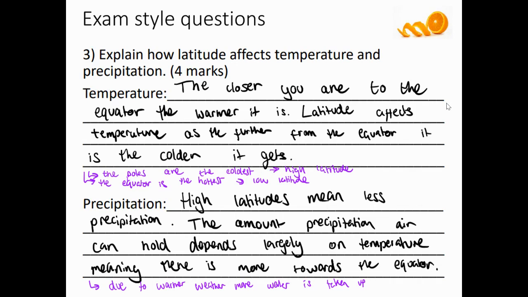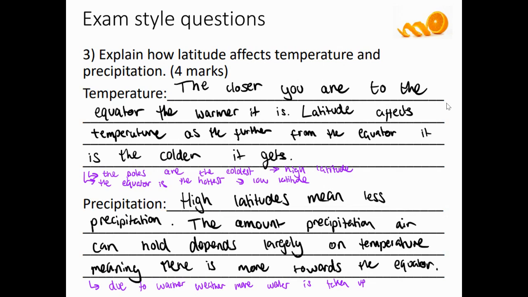Question 3 was looking at explain how latitude affects temperature and precipitation. So if I was to answer this question in an exam, what I would do is I would bug the question. So I'd box the command word, which is explain. I'd then underline the key points and factors. So the big thing we're looking at here is latitude.